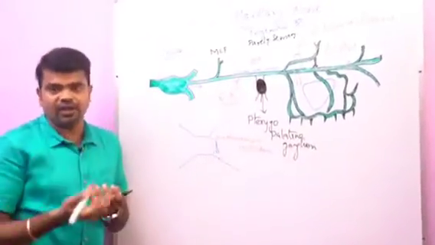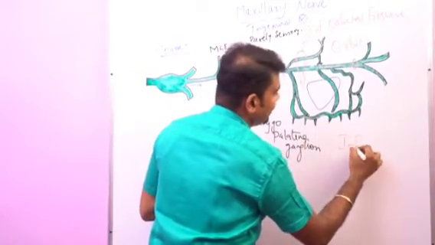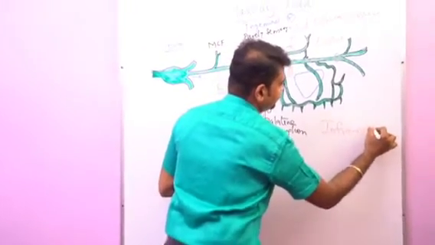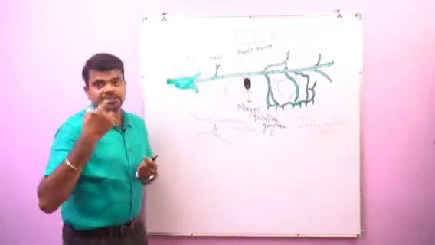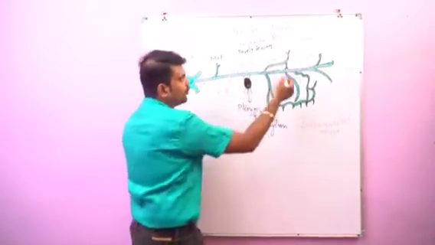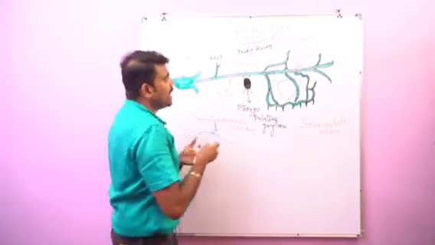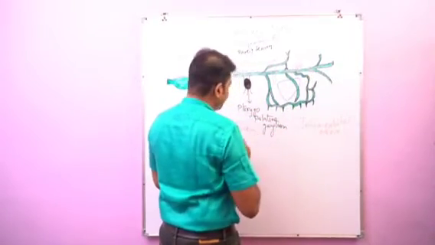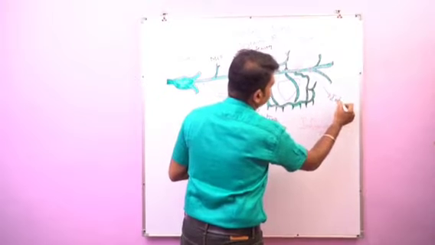Once it enters the orbit, this nerve is called the infraorbital nerve. The infraorbital nerve passes along the floor of the orbit, through the groove and canal, and finally emerges from the infraorbital foramen.